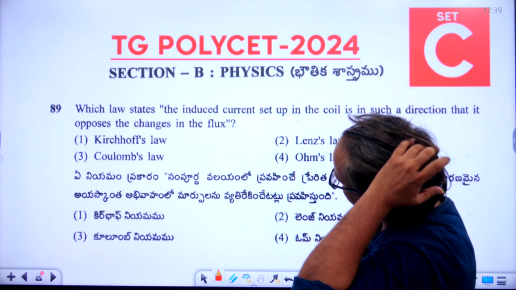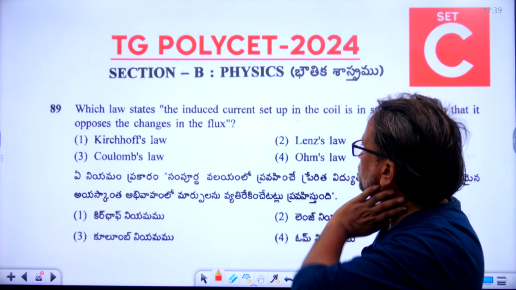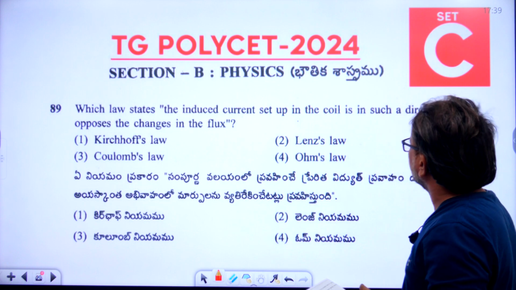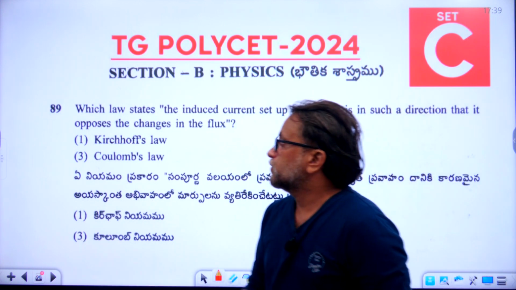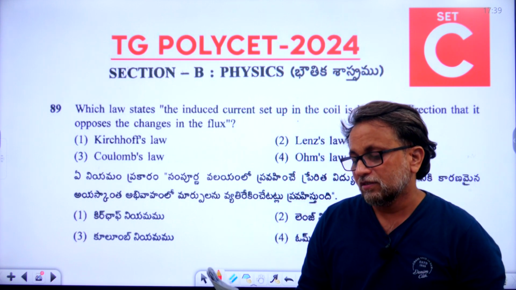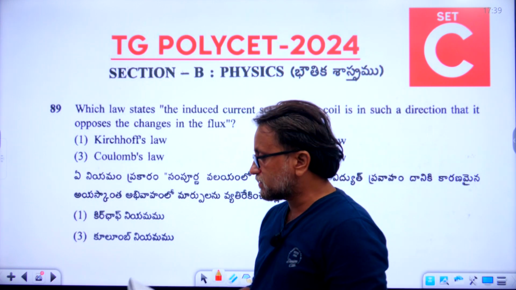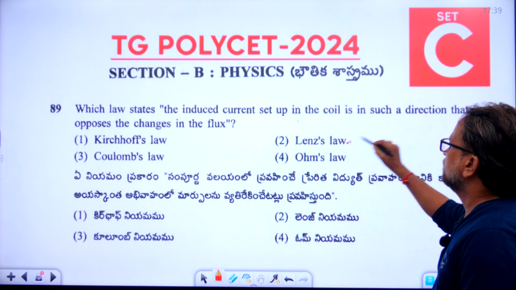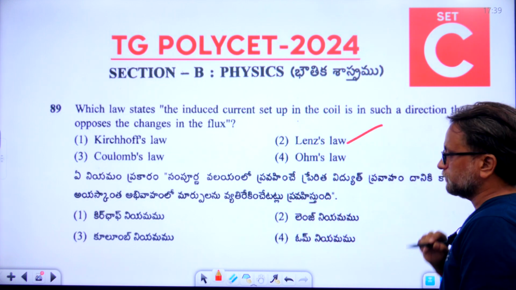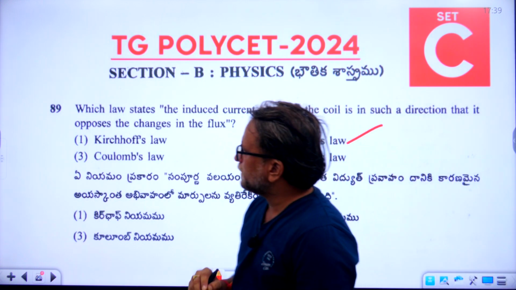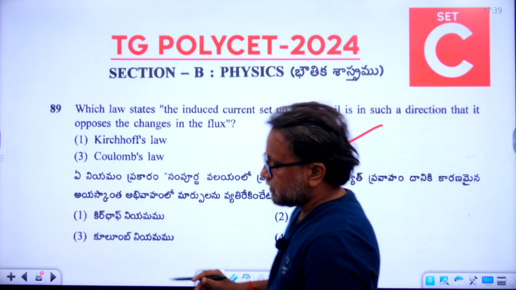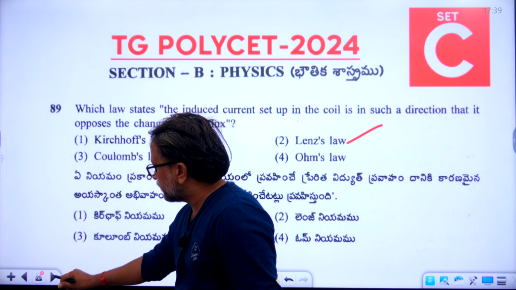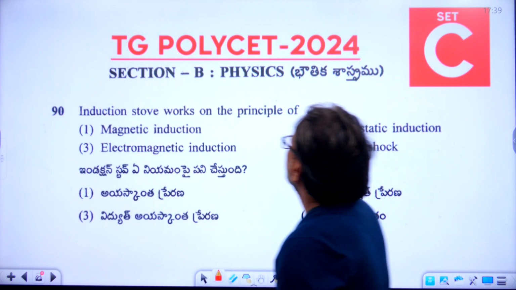Okay, which law states the induced current set up in the coil is in such a direction that it opposes the changes in the flux? So 89th question. So what is the right answer? Right answer is Lenz law. So 89th question, the right answer is Lenz law. Option is second one. So let's go to the 90th question.